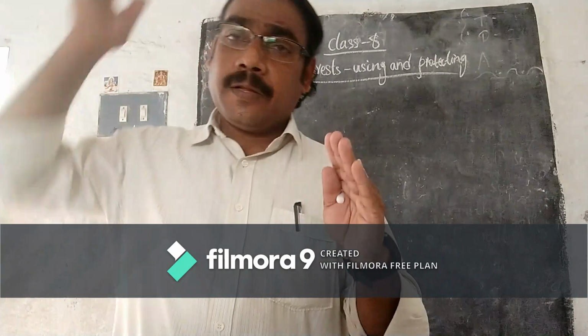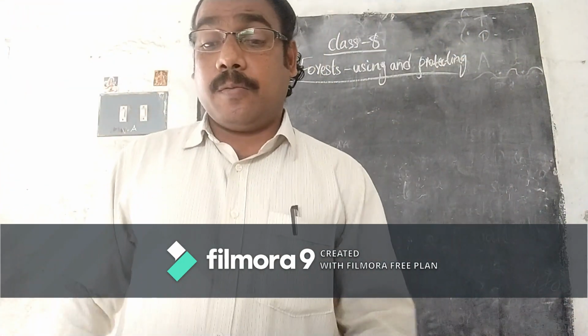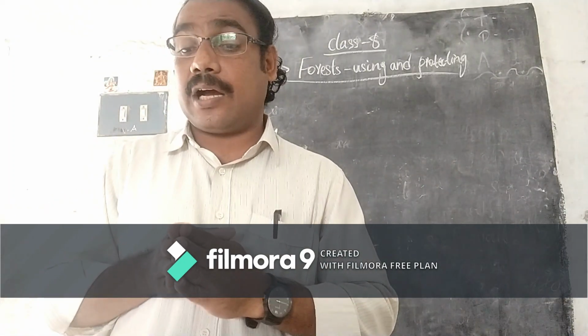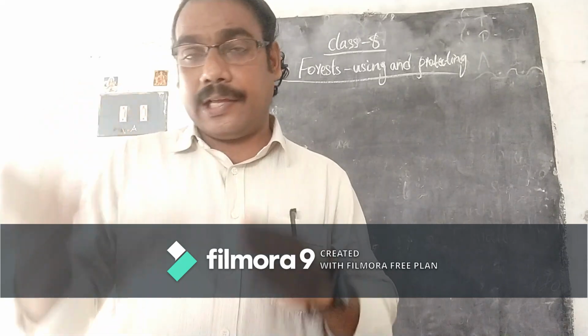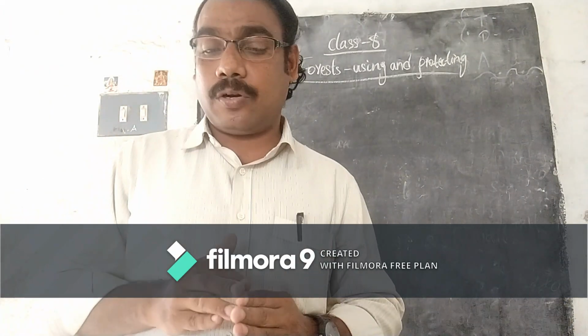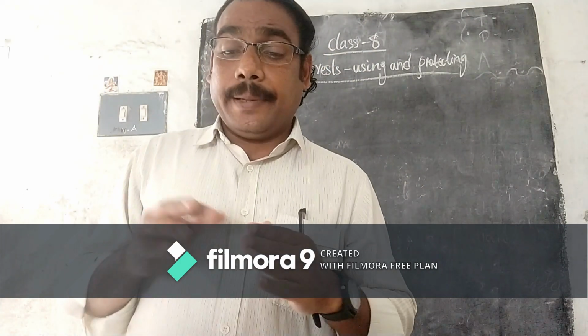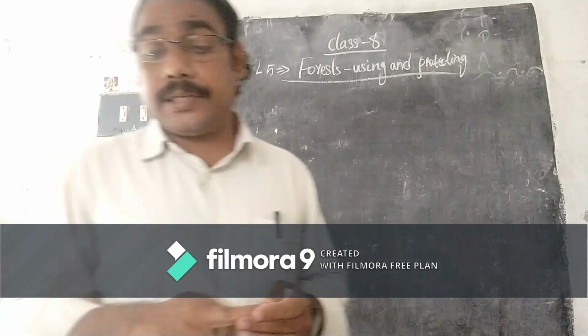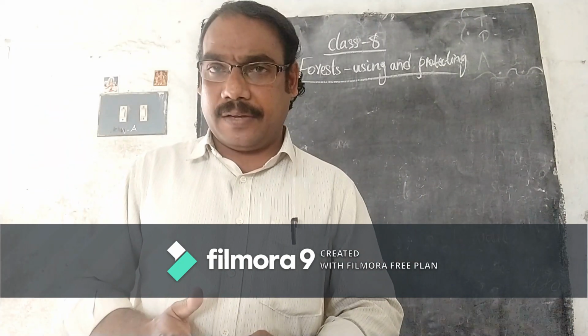The next question: over the centuries, that means many years onwards, most people living on the earth have reduced their dependence on forest for their livelihood. Is it correct or not? Yes, because many other kinds of employment and business opportunities were created. Yes or no? On the earth now you can see different kinds of jobs are available.